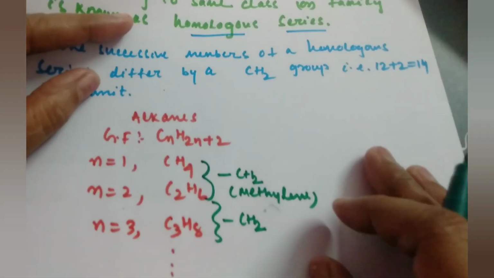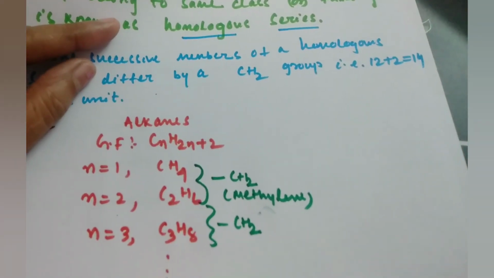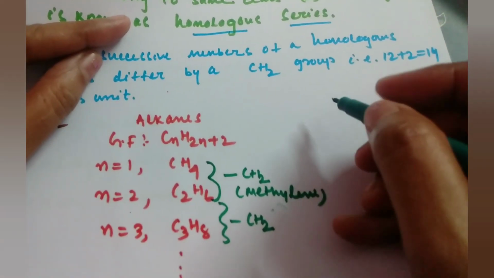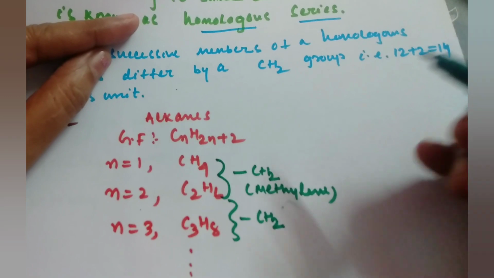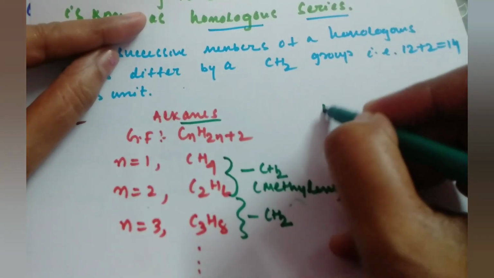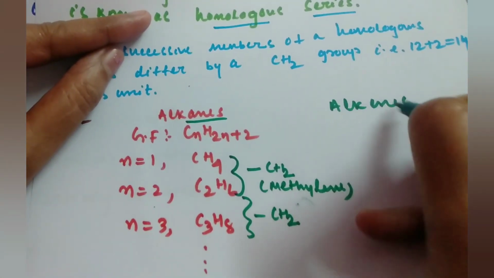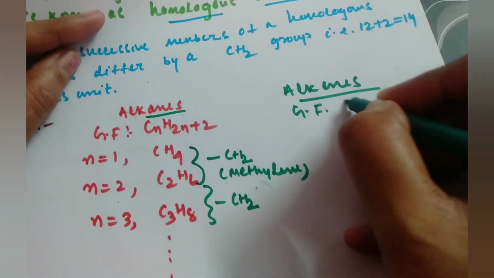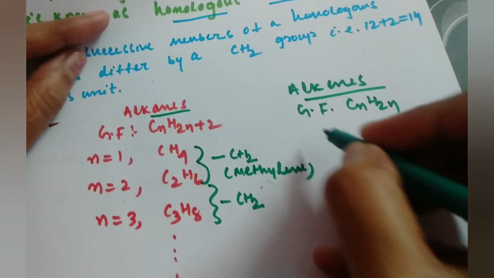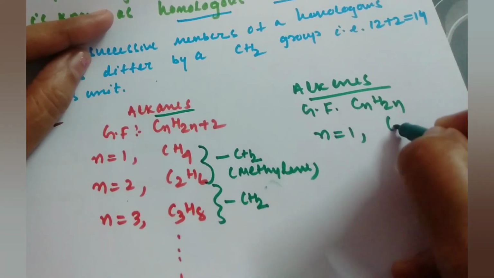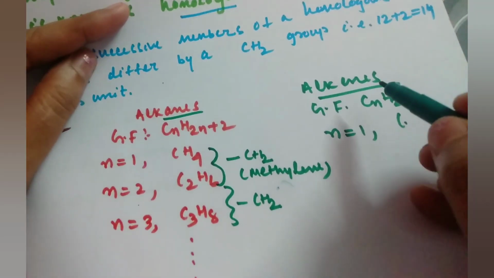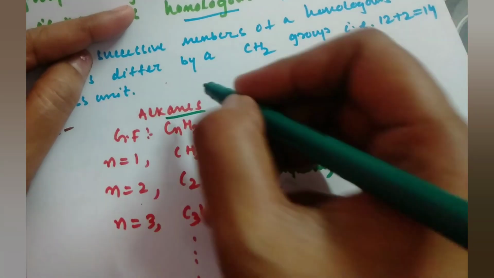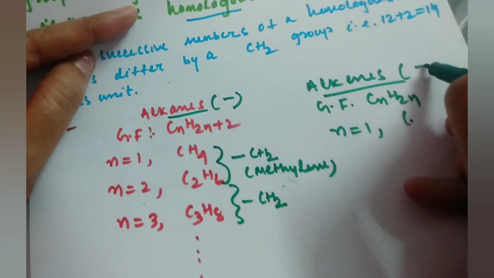If I take another example, suppose I take alkenes. In alkenes and alkynes there is a double bond and a triple bond. Suppose I take the example of alkenes, where the general formula is CnH2n. Remember, in alkanes there is a single bond, but in alkenes a double bond.